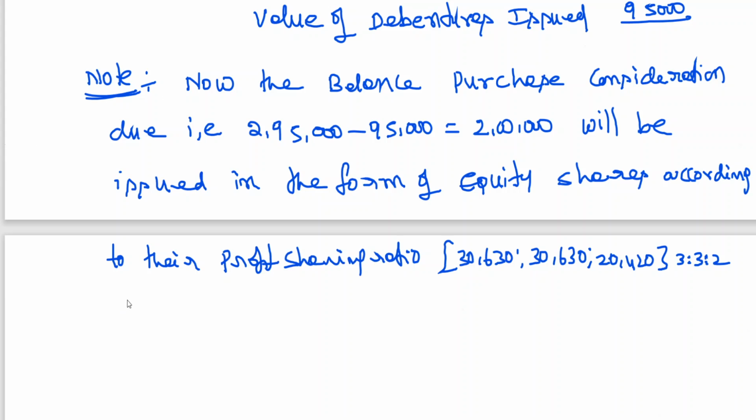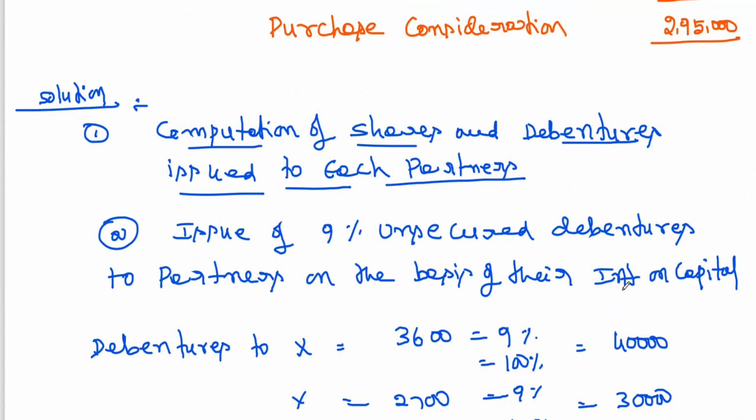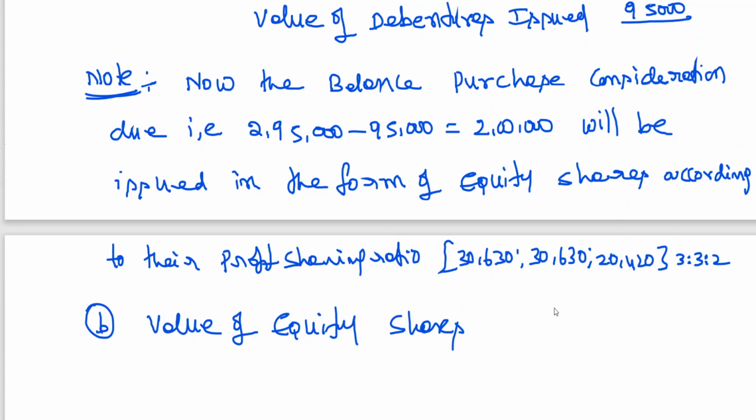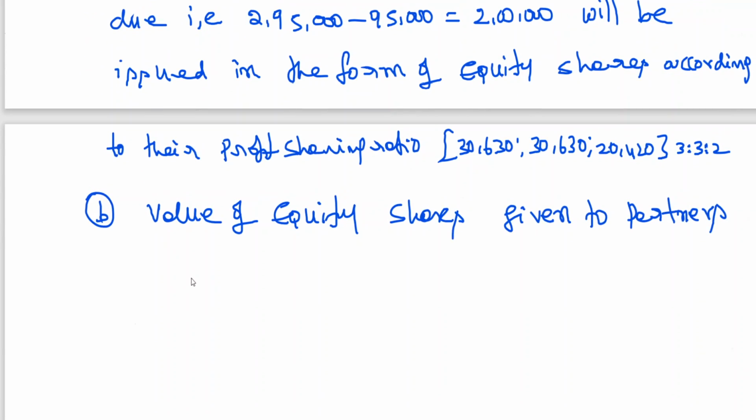Okay, now therefore here I am writing, therefore, value of equity shares given to partners. First X. He has to get 2 lakhs, no? 2 lakhs into 3/8.